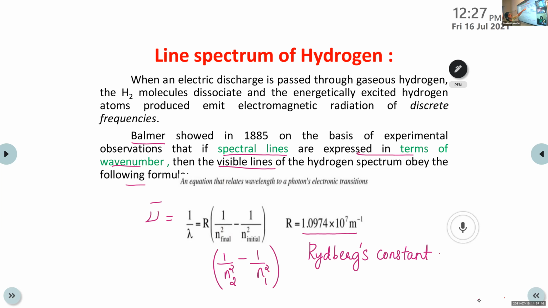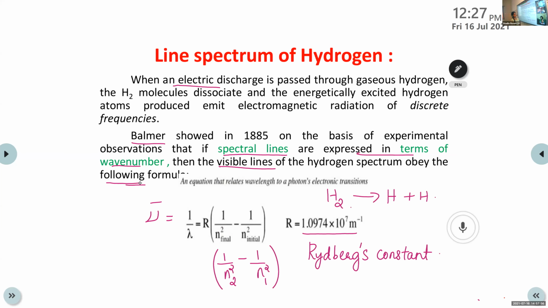Here, this gaseous hydrogen gets energy from the electric discharge, and the hydrogen molecules dissociate into hydrogen atoms. It is in the form of H2, a hydrogen molecule, and it is split into 2 hydrogen atoms. And these energetically excited hydrogen atoms, at the higher energy state, will emit electromagnetic radiation of discrete frequencies. One among those spectral lines is in the visible region, and it will obey this formula. This is clear now?